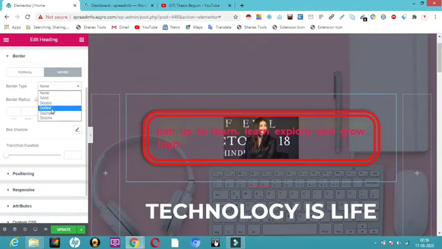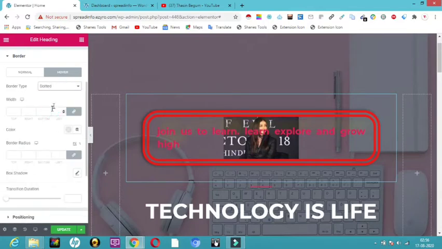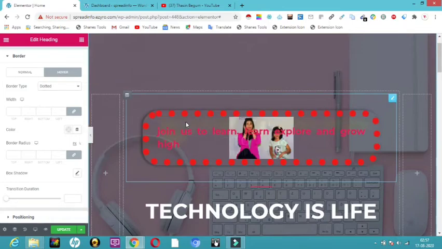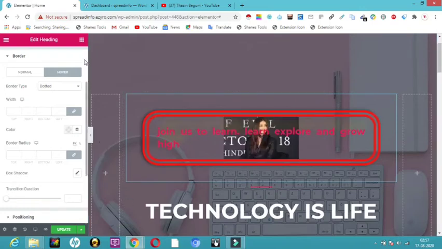I just change it to the dotted one, so that when I hover it will change. See here, when I click on this, you can see the inside picture is also changing, the dotted one is coming. And if I remove this, you can see there is no dotted. So you can do the hovering thing for your border as well.